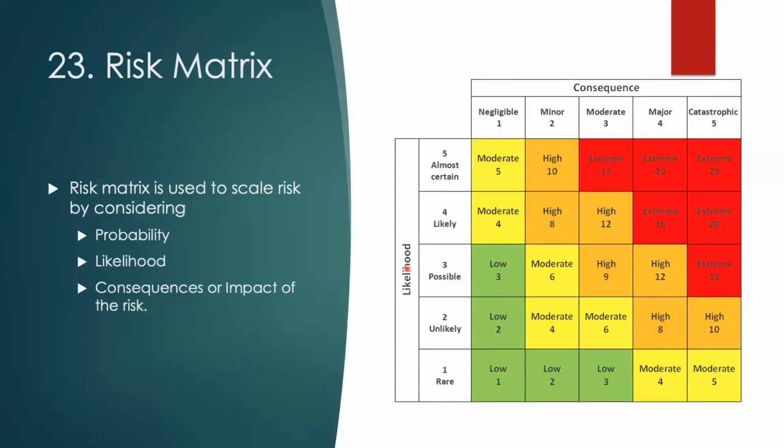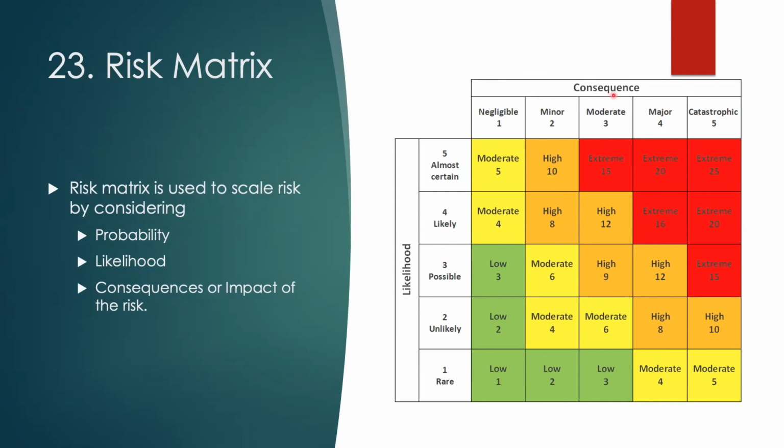The risk matrix is basically used to scale the risk by considering factors. First one is the probability, or your likelihood, and second is the consequences or impact of the risk. Okay. So if I consider this particular risk matrix example, here we have likelihood on the Y scale, and on the X scale I'm taking the consequences.